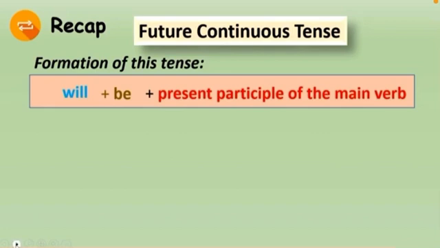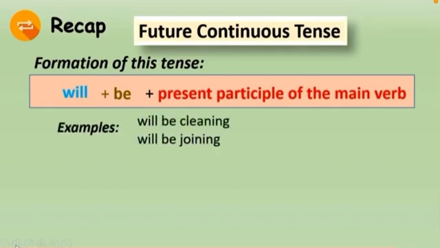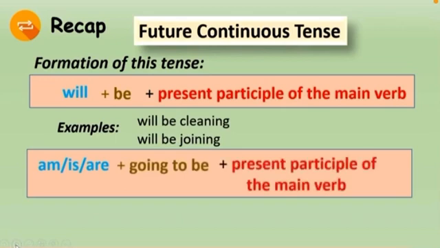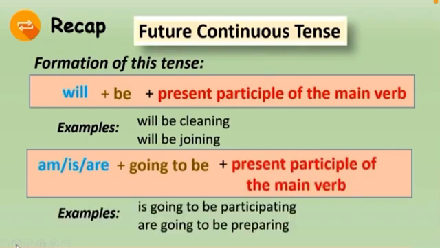Some examples: will be cleaning, will be joining. The other way to form the future continuous tense is by using am, is or are plus going to be plus present participle of the main verb. Examples: is going to be participating, are going to be preparing.